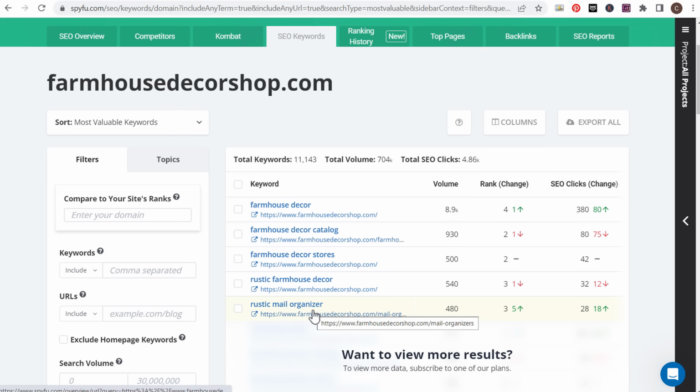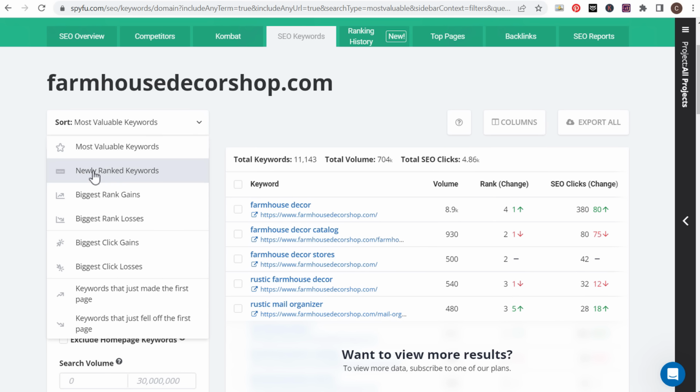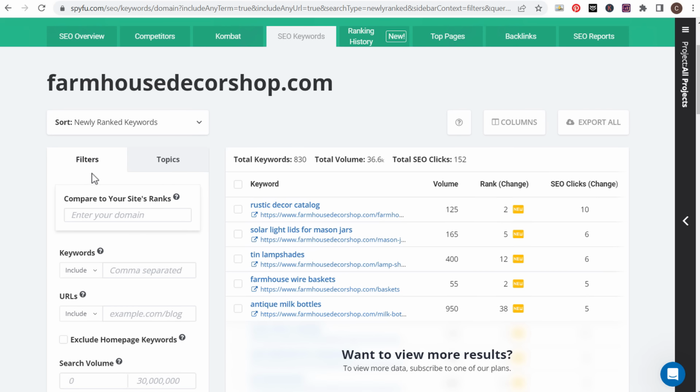So rustic mail organizer, I haven't optimized my website for that keyword at all. Obviously, they're ranking really well for the keyword farmhouse decor. That's one of their most valuable keywords. But I can take a keyword like this and say, okay, I can probably rank higher than them if I really optimize my website for that keyword. But what you can do is go through here. Let's see their newly ranked keywords. Okay, I see 4 really good options here that I can steal from.